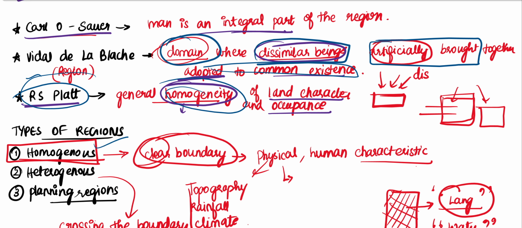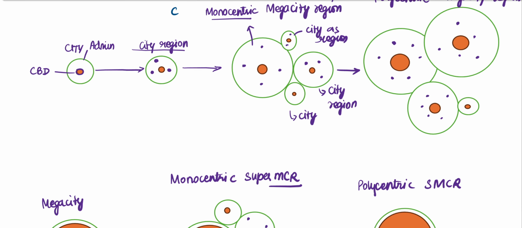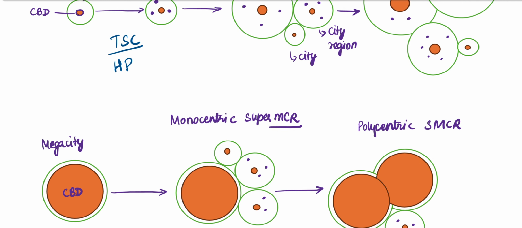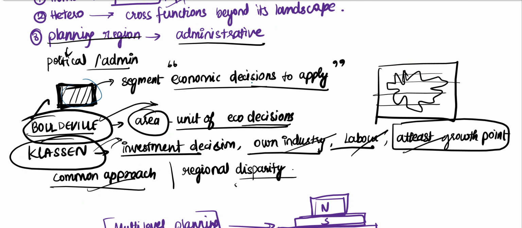Now, for types of regions, we have homogeneous regions, which have clear boundaries, heterogeneous regions, which cross the boundary, and planning regions. With respect to planning regions, we speak of the economic desirability of that region, right? This is an example which can be used for both time-space continuum and heterogeneous planning. A planning region is for the administrator, a segment which is economically viable, and economic decisions apply to this segment. Whittlesey is again a geographer who mentions that it is a unit of economic decision.